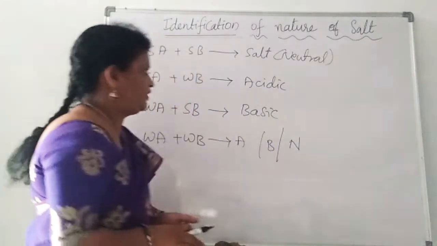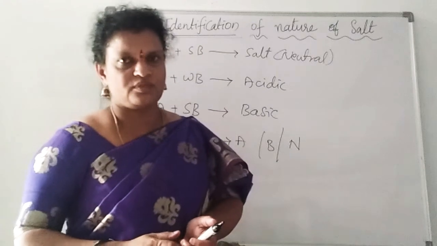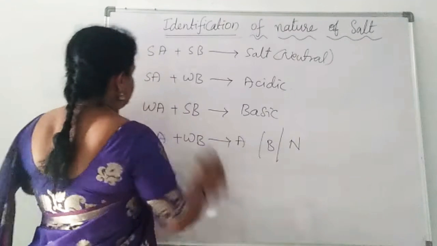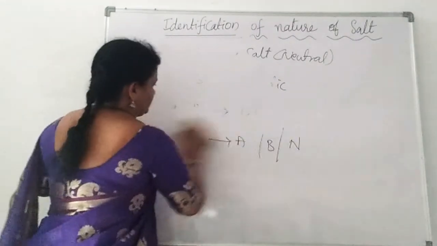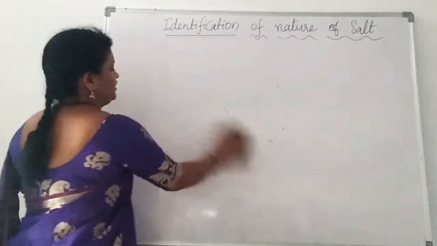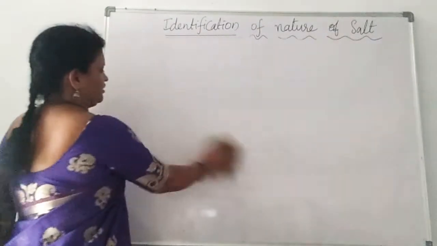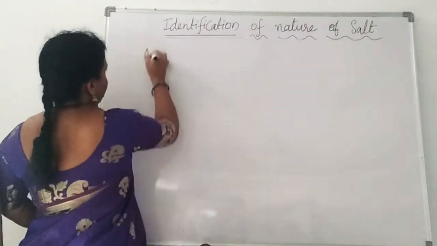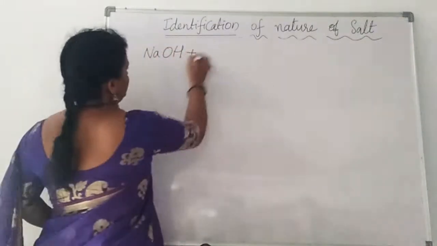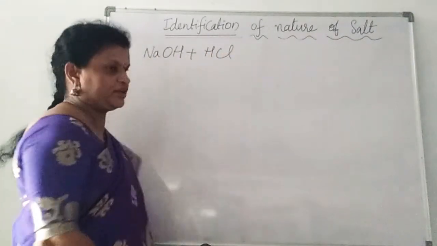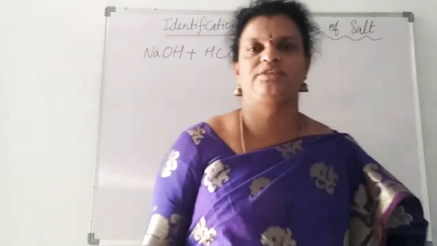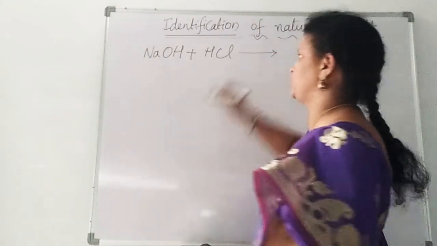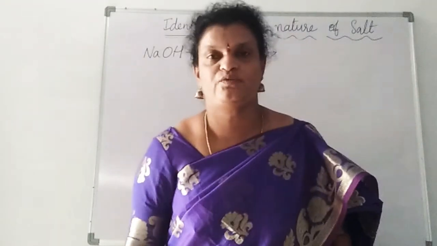Right. Now we'll try to identify with examples. How to identify from which acid and which base a salt is produced? Generally we know that if any acid reacts with a base, it compulsorily produces salt and water. So let us take simple compounds here, sodium hydroxide and hydrochloric acid. When these two react, some salt is formed. So how do we write the salt formula?